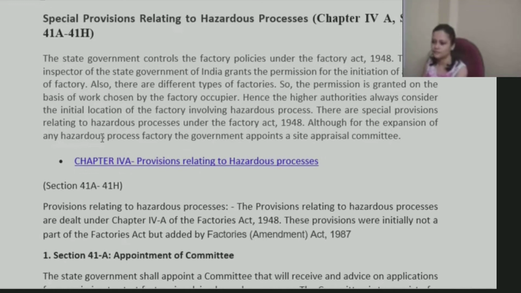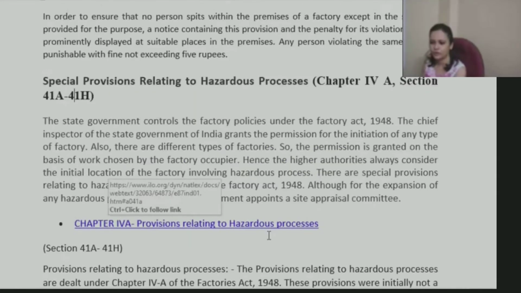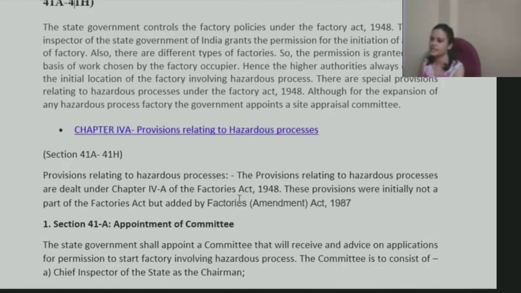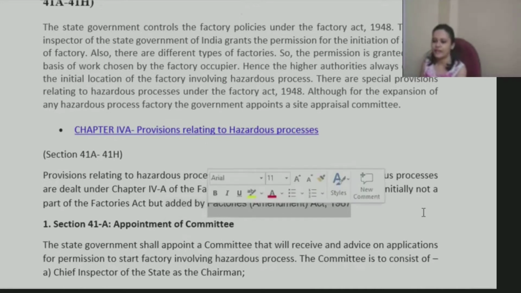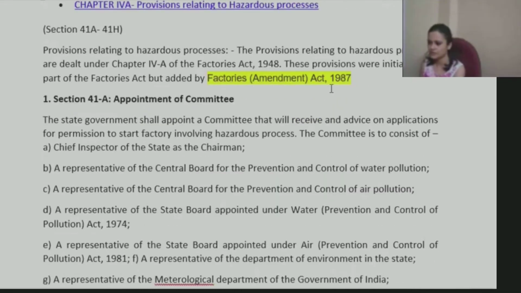So these special provisions relating to hazardous process mention all the steps that will be followed by the government, including for the expansion of any hazardous process. So this is the provision. Chapter 4A, provisions relating to hazardous processes, and these are the sections which we have. It was initially not there in the Factories Act 1948, but it was only in the year 1987 that through the Factories Amendment Act of 1987, these provisions were inserted. So this thing also you can remember, it is 48, it is 87.